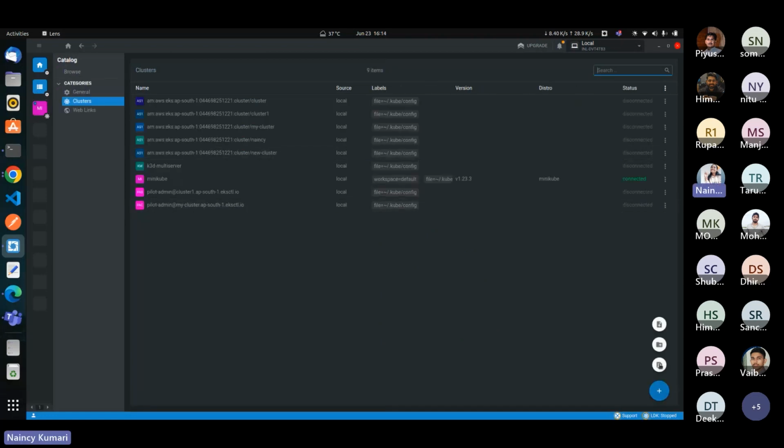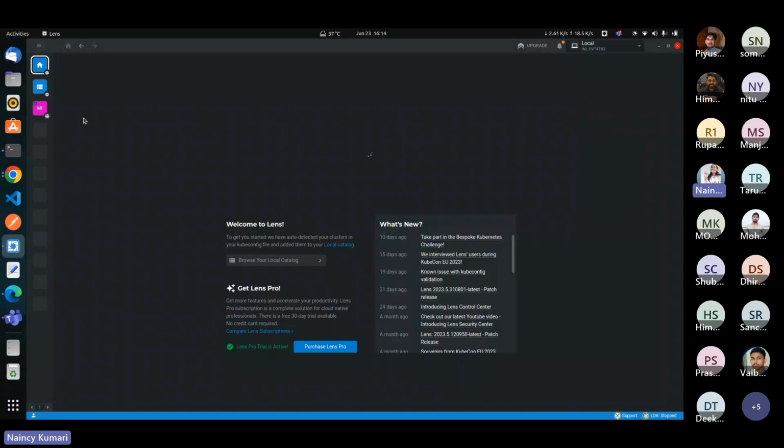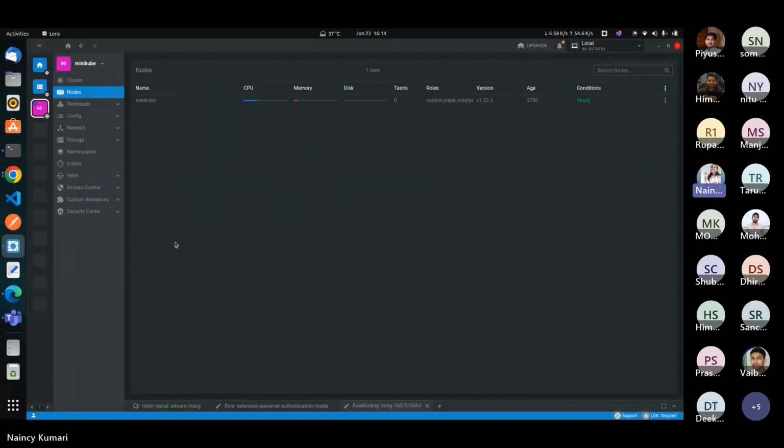So this is how we can do it. And it only needs the kubeconfig file for your cluster. We have to give it the kubeconfig file and it will add your cluster, and all you have to do is click on connect and it will connect your cluster. So it's all about Kontena Lens. You can explore Kontena Lens as much as you want. It's really interesting and really easy to navigate, and we can do anything so easily.